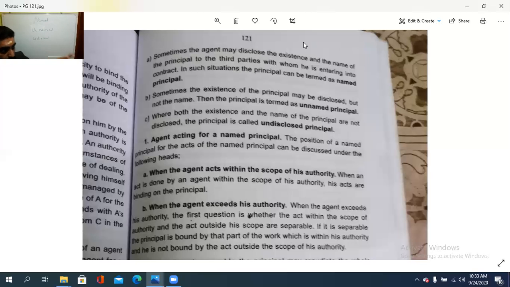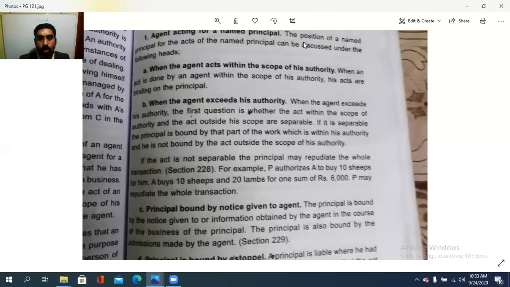അയാളുടെ അതോറിറ്റേറിയൻ നേച്ചറിലെ സ്കോപ്പില് നിന്നുകൊണ്ട് ചെയ്യുന്നതിന് വേറെ പരിഗണന കൊടുക്കുക. And he is not bound by the act outside the scope of his authority. So that is the second case, that is, if the agent exceeds his authority within the limit, അയാളുടെ അധികാരപരിധിയിൽ വിട്ട് അയാൾ പെരുമാറുകയാണെങ്കിൽ, then the principal is bound by that part of the work which is within his authority, and he is not bound by the act outside the scope of the authority.